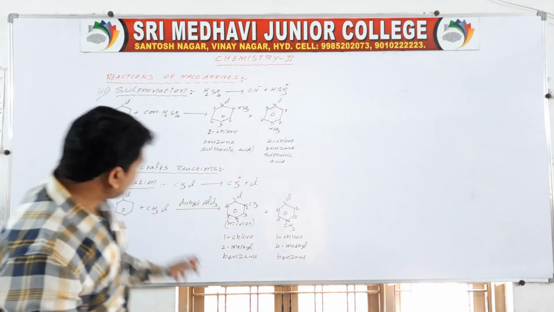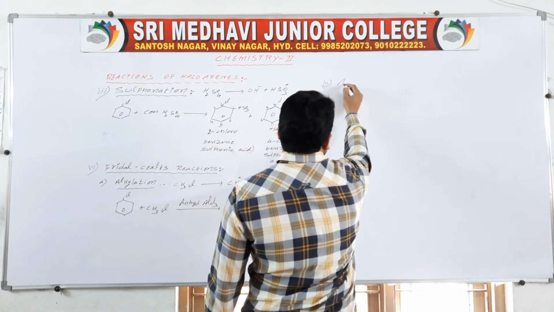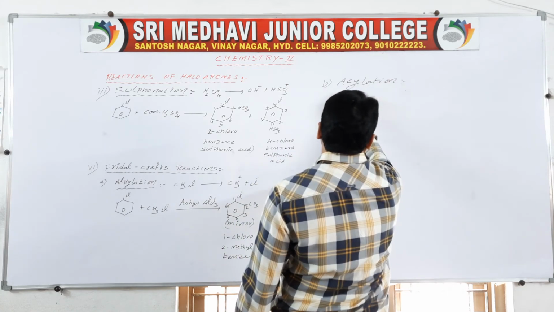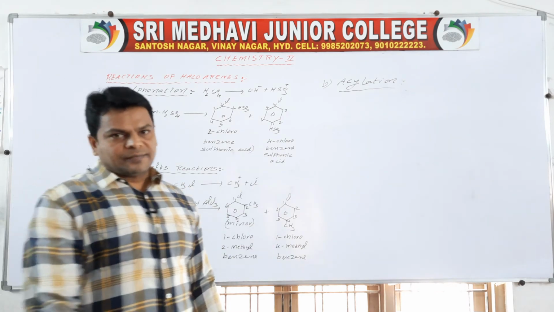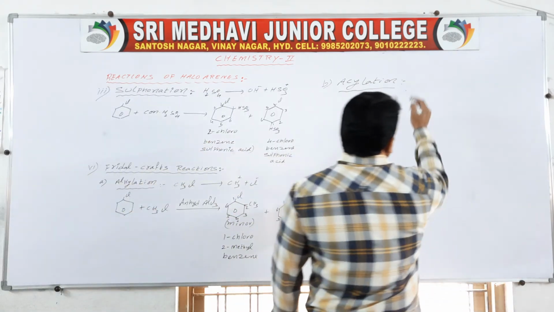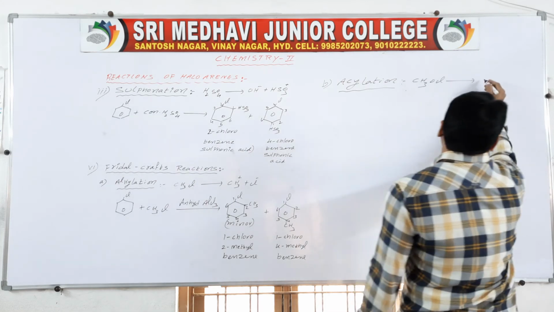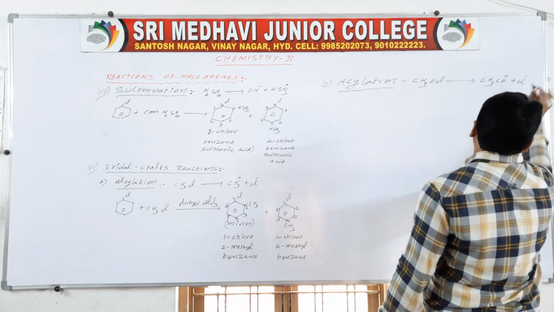Then here it is A. Next is B, acylation. Acylation means adding an acid chloride, acyl chloride. So it is CH3COCl. If you add it, it can be divided into CH3CO plus and Cl minus.